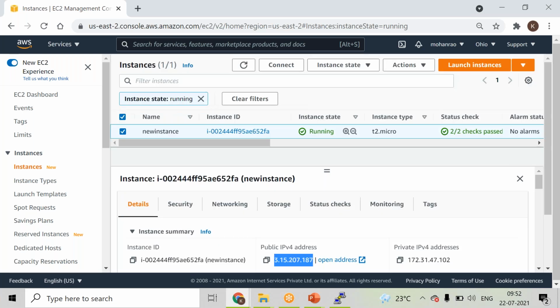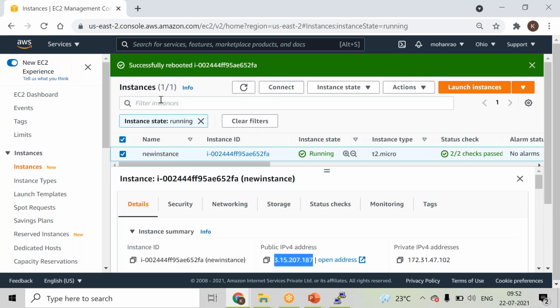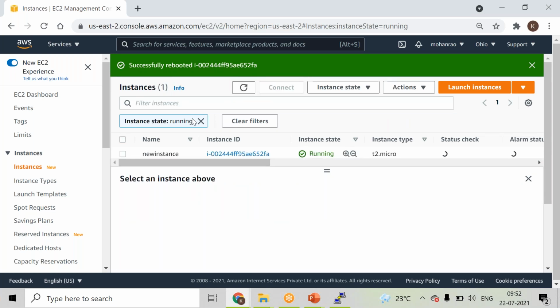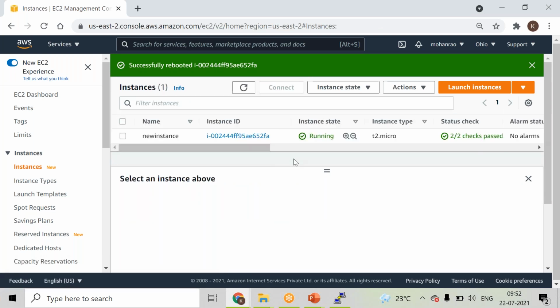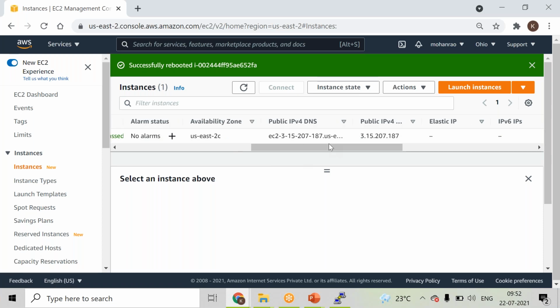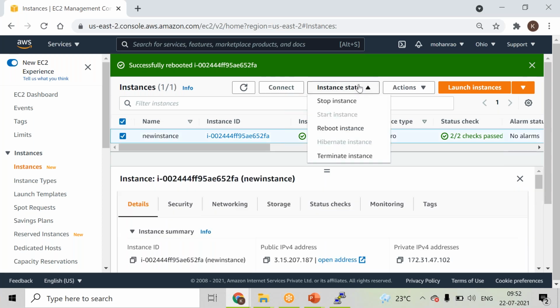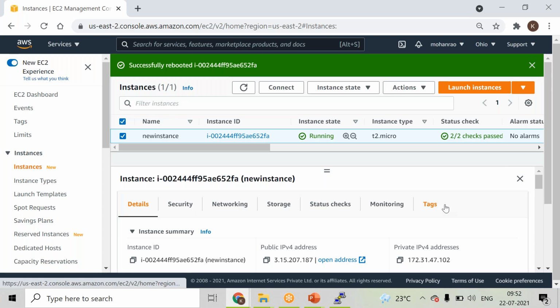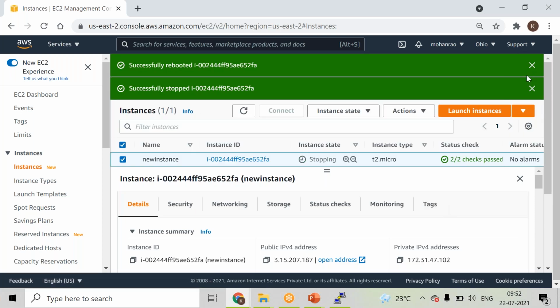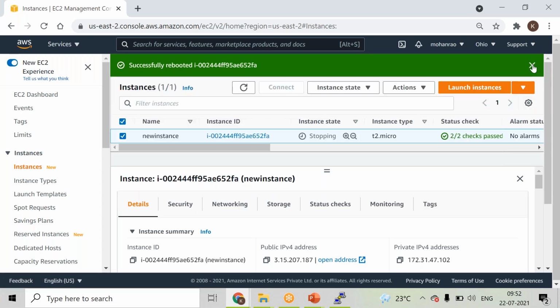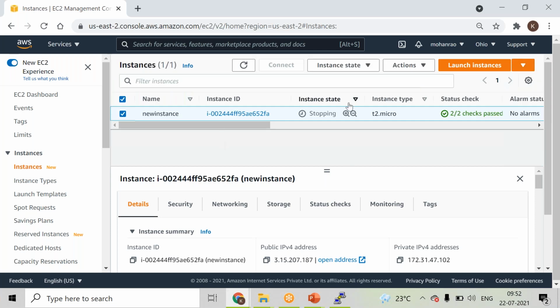Reboot also will do a stop and start of the EC2 instance, so this will also help us to give a quick restart of your environment, right? So you can do it either way. So if you don't do it this way, from instance state, let me select, you can stop and start the instance also, right? So you can stop, and as per practice, usually we stop and then start. So we are going ahead and stopping it, right?